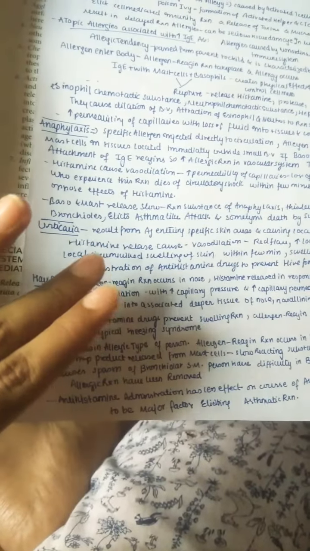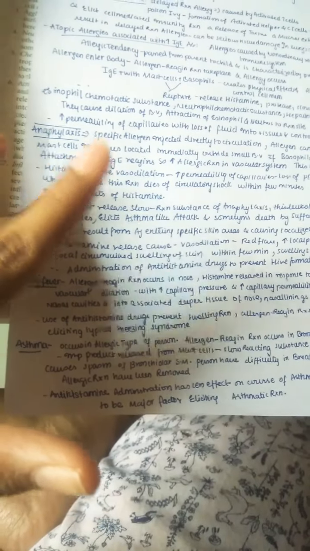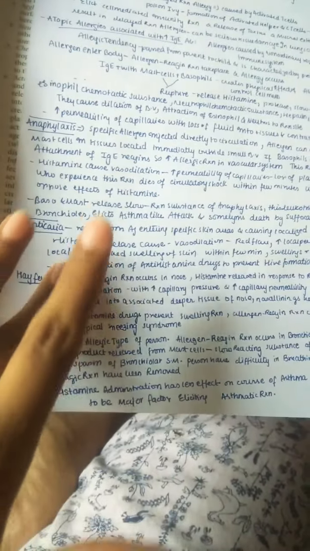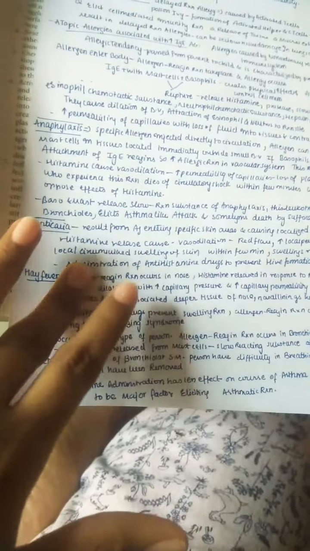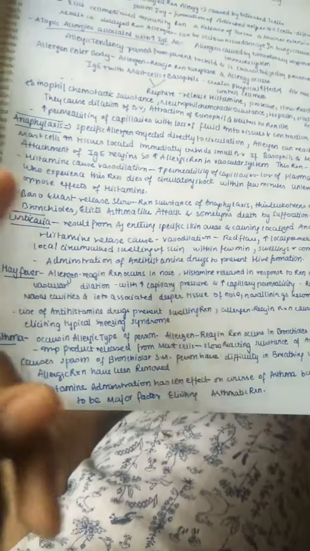So urticaria is also a somewhat mild form, but if it gets severe, then it may convert into anaphylaxis and lead to circulatory shock. But if it is a mild case, we can just give an antihistamine. So remember, in mild cases of allergies, we can treat with antihistaminic drugs, whereas in severe cases, we need to give the epinephrine injection.